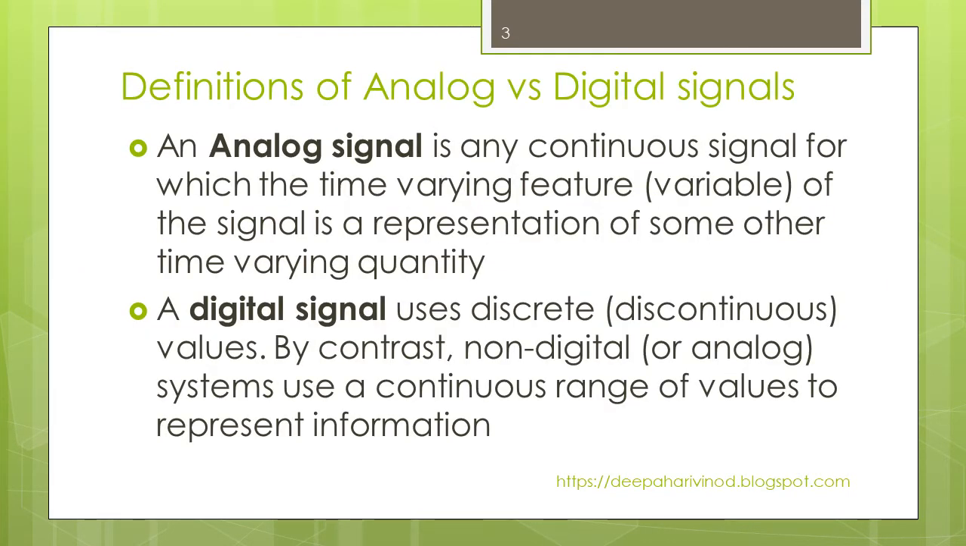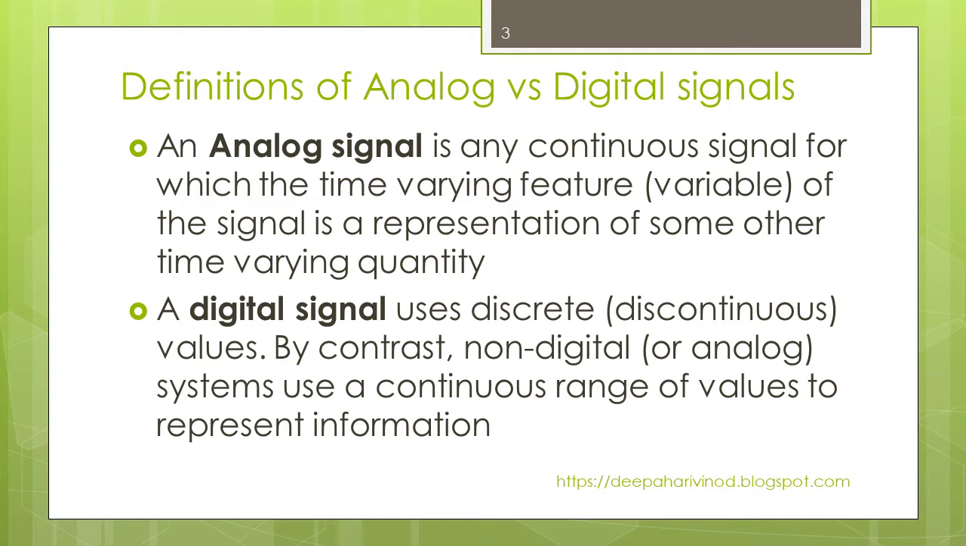Before going further, what is the difference between analog and digital? What is analog? Analog is continuous in nature. An analog signal is any continuous signal for which the time varying feature of the signal is a representation of some other time varying quantity. In simple words, a sinusoidal signal is an analog signal. For every instant of time, I have some value there.